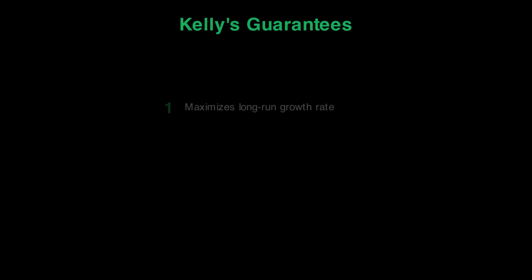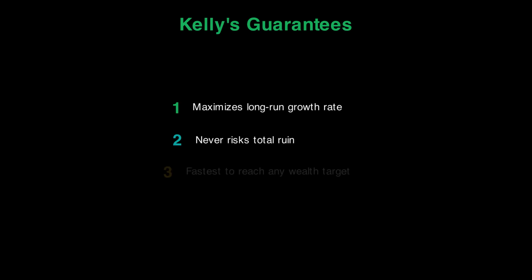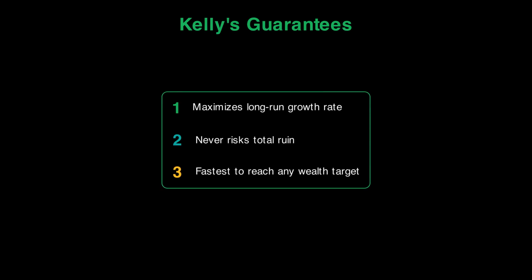The Kelly Criterion has powerful properties. First, it maximizes the long-run growth rate of your capital. No other strategy grows faster over many repeated bets. Second, it never risks ruin. Since you always bet a fraction, you never go to zero. Third, the probability of reaching any wealth target is maximized under Kelly.